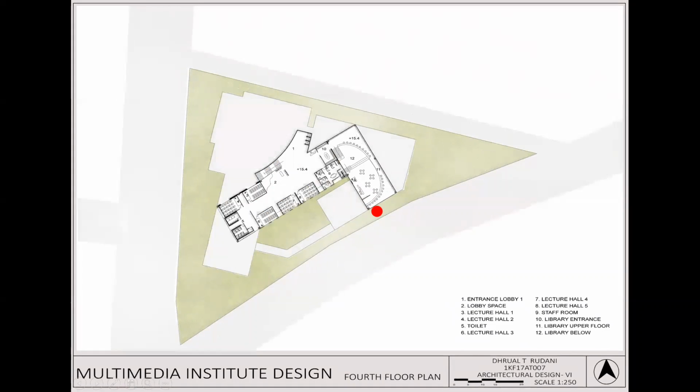In the fourth floor plan, the uppermost floor of the library is also there, which again has an entry point to the library on the fourth floor, same as the one seen on the second floor.